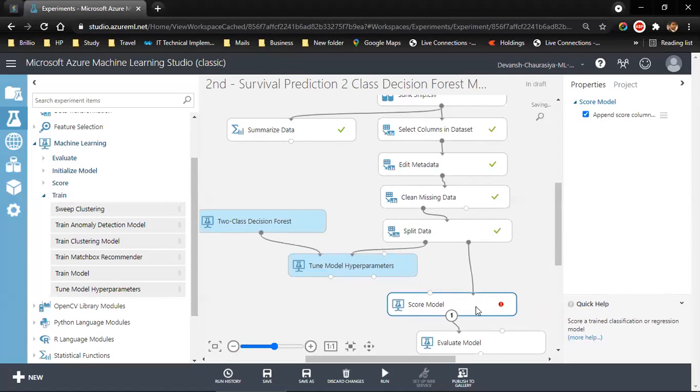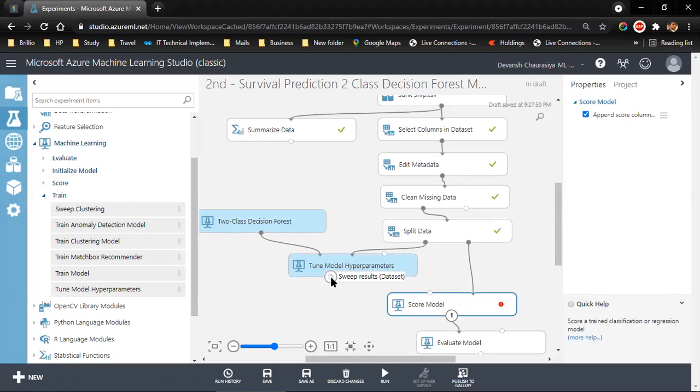In the score model, we see a red. The problem is, yes, we split the data here into 70 and 30. 70% data goes into tune model hyperparameters, 30% goes into scoring model for testing. But for testing, how will it test? How will it know what we have created?